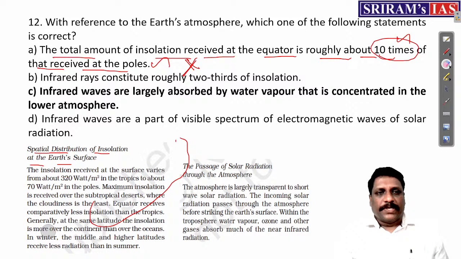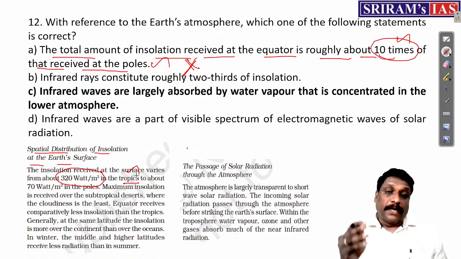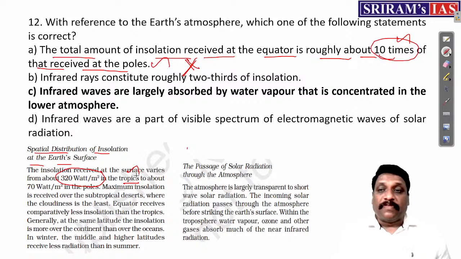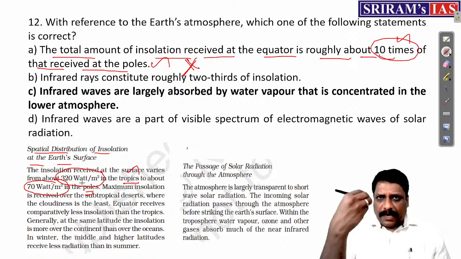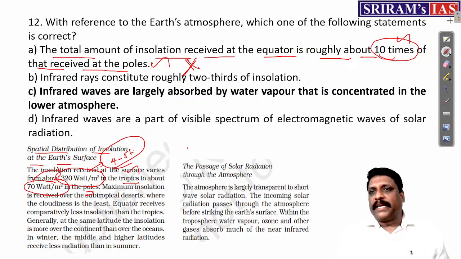Okay, see here, they say insolation received at the surface varies from about 320 watt per meter square in tropical areas, to about 750 watts per meter square in the poles. Correct? The equatorial region receives less than that. Even if I take the equatorial region as receiving the maximum, 700 versus 320, somewhere it is 4 to 5 times, not 10 times.